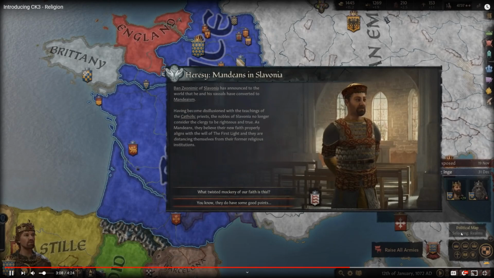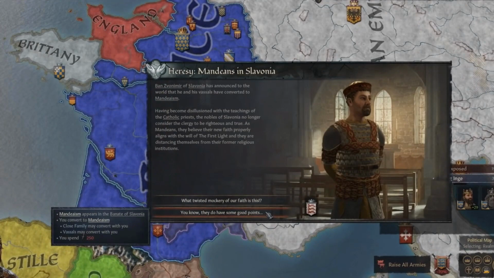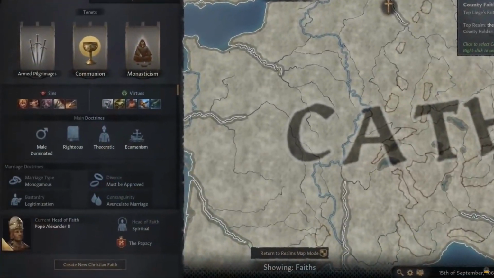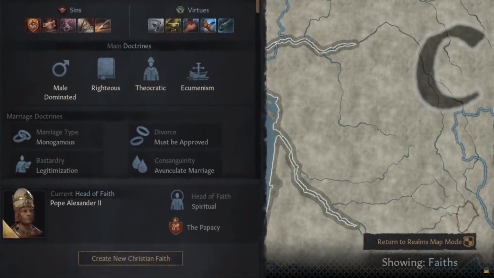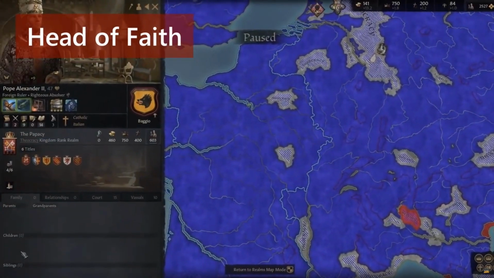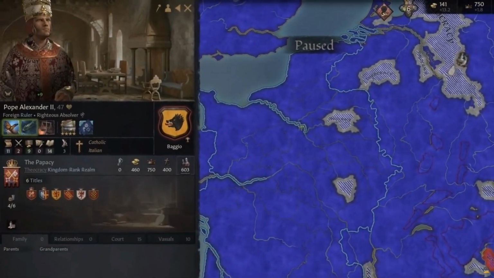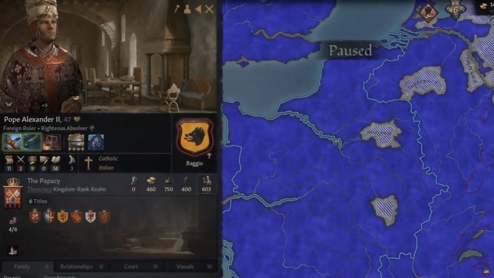If the outbreak is minor, it will stop with that character. If it's a major outbreak, it will spread to other characters, including yours, which will give you a choice to convert, should you desire. Now, depending on what faith you have, you might have a head of faith. This is a person that is considered the formal leader of a faith. The powers and the nature of the head of faith depend on the doctrines of that faith.